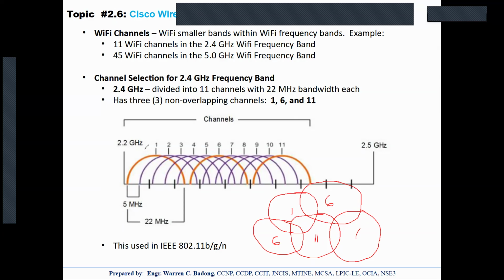So if you're using 1, avoid using 2, 3, 4, and 5 for another adjacent AP. So you should be utilizing the next, 6. All right? To avoid interfering with each other's signal, which could affect, of course, the connectivity and performance on the side of the user. All right?